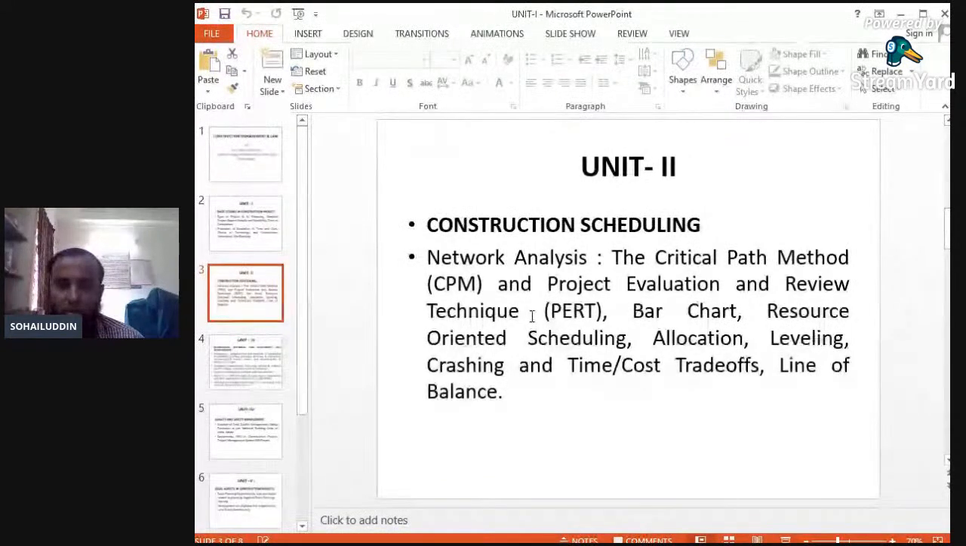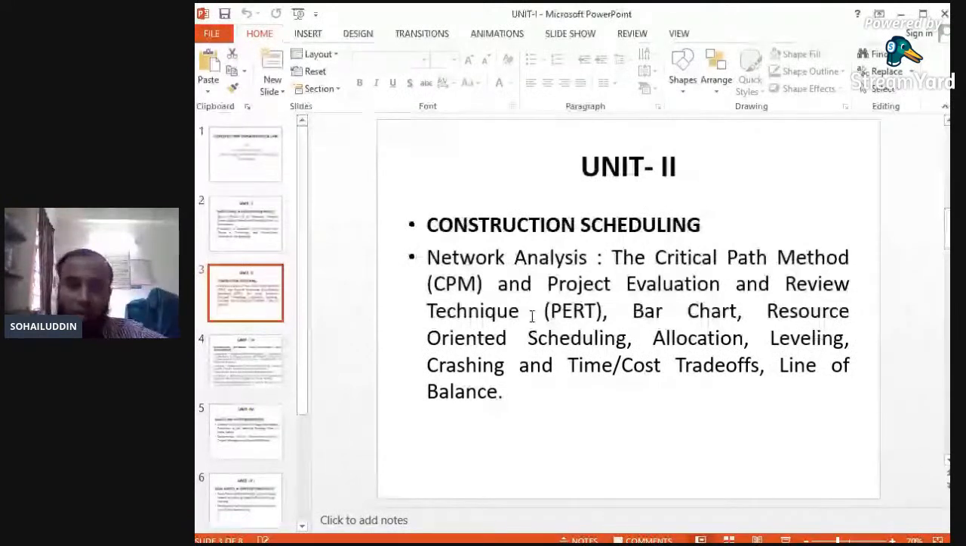Suppose, for example, some construction work requires 90, 100, or 200 days. Within this 200 days we have to have some flexibility in the project in order to have a completion period before that 200 days. We have to complete that project before the 200 days or 100 days. So in order to complete the project within the stipulated time, we have to maintain a path.